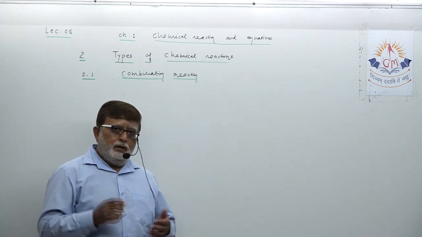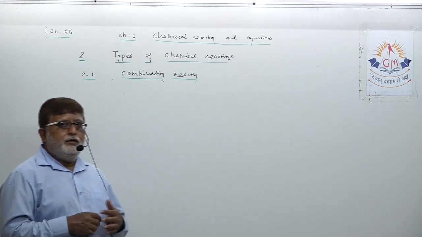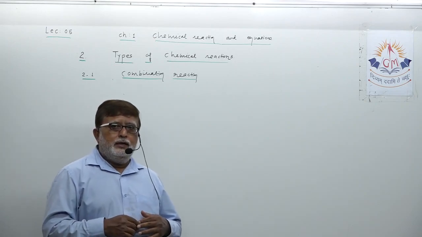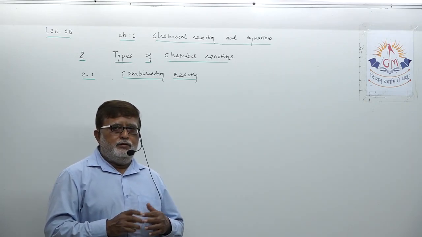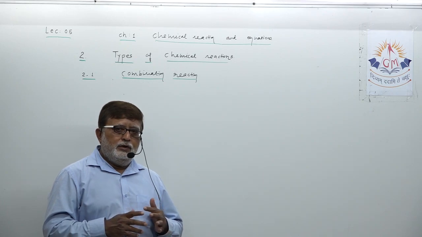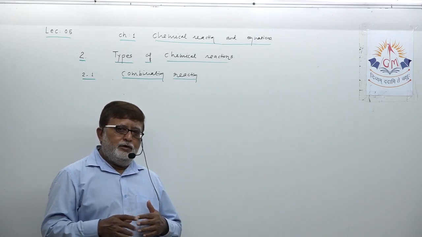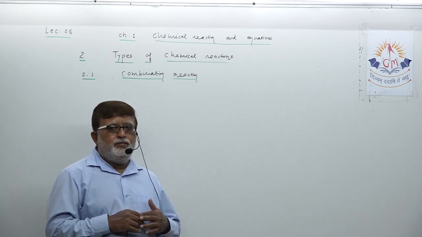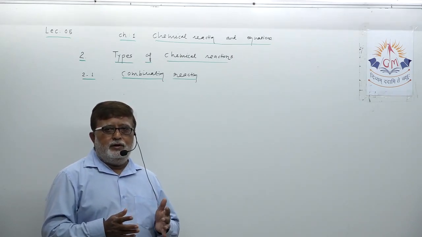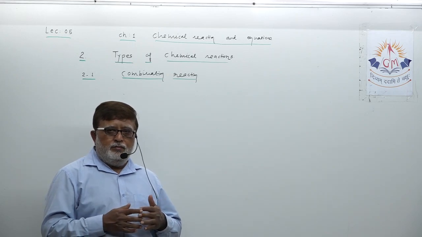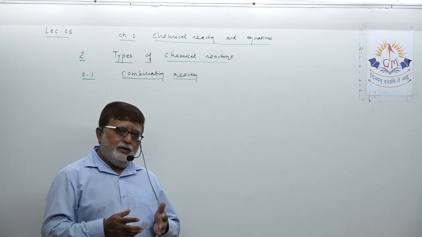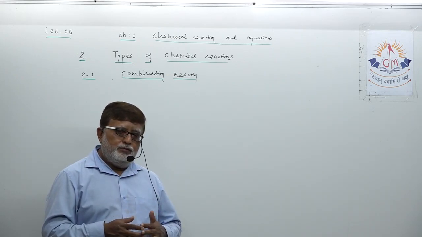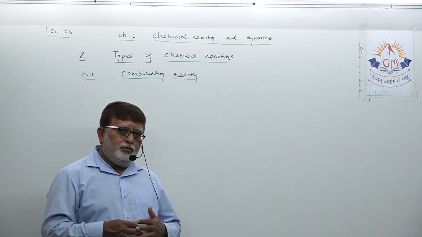No. Actually, whenever you are speaking chemical reaction, its direct meaning is breaking of bonds and making of bonds. During chemical reaction, some bonds are broken and some bonds are formed to give rise to a new product.